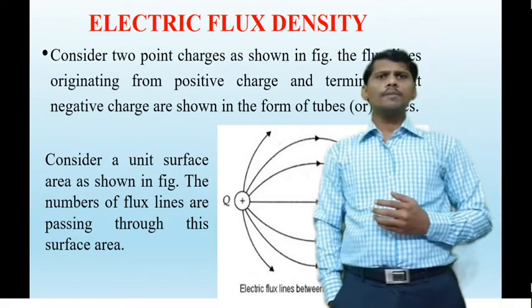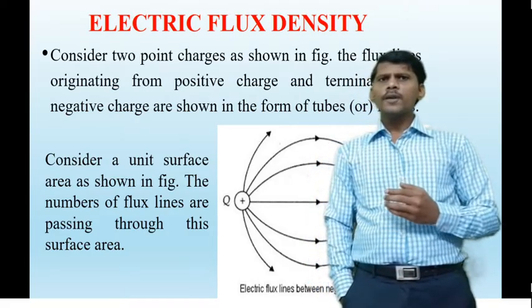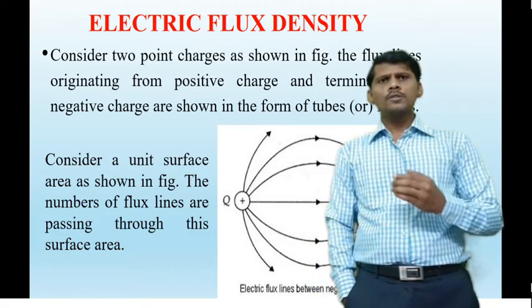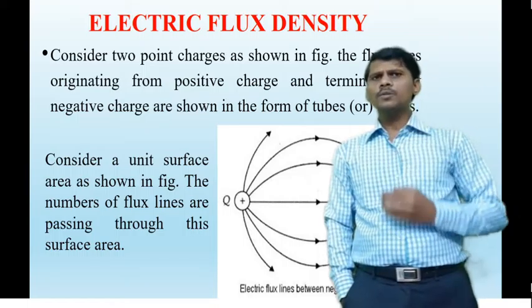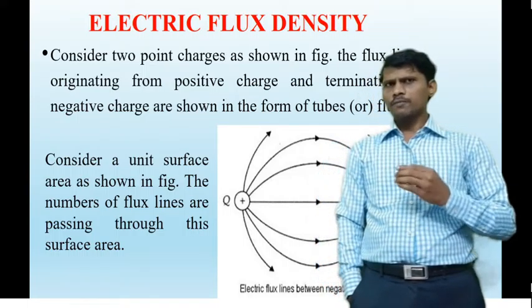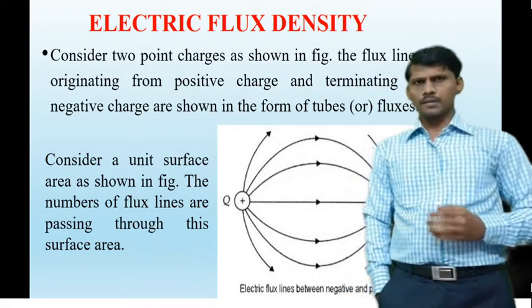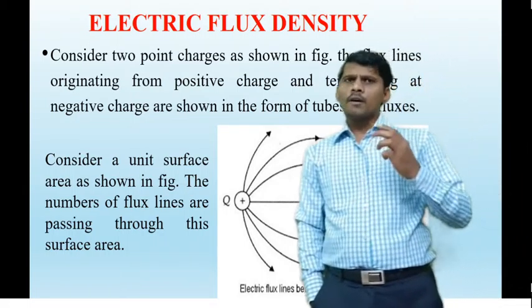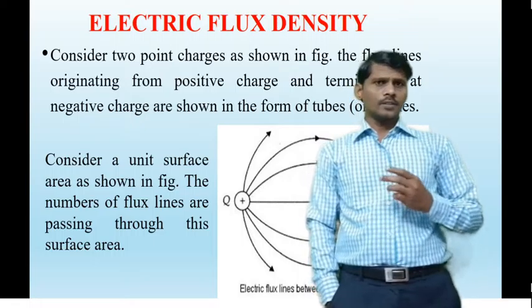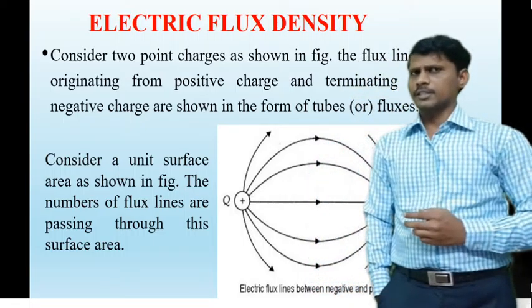So what is electric flux density? The net flux passing normal through the unit surface area is called electric flux density.